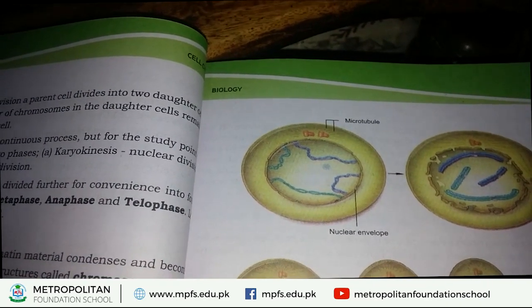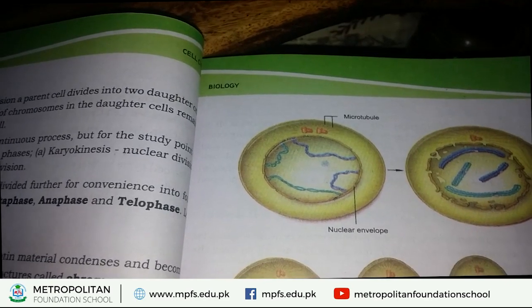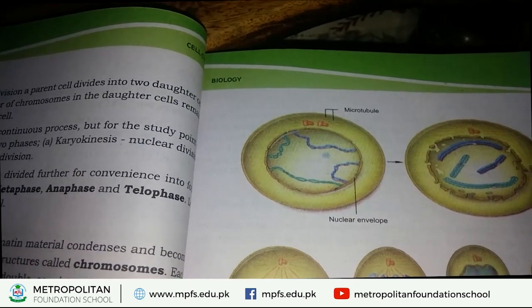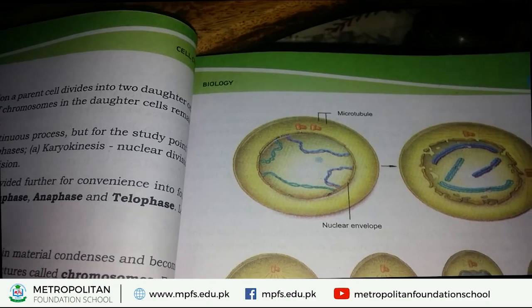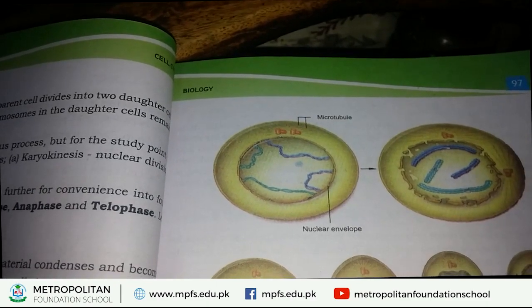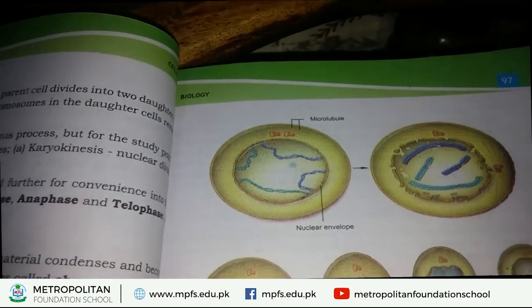The nuclear membrane disappears at some time and they form two centrioles at opposite poles.